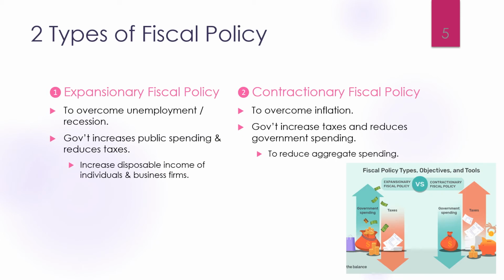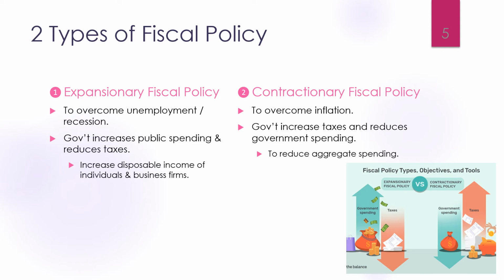There are two types of fiscal policy that can be used by the government, namely expansionary and contractionary fiscal policy. Expansionary fiscal policy is more suitable when an economy is having recession and a high unemployment rate. By using expansionary policy, government increases public spending and reduces taxes. This helps to increase disposable income of individuals and business firms.